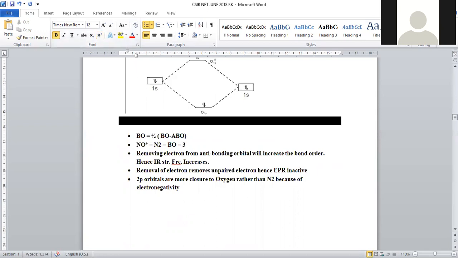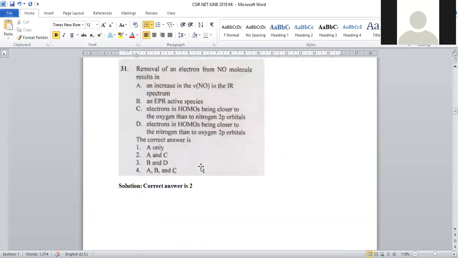When bond order increases, what happens to the stretching frequency? When three bonds are present, in order to stretch the bond we have to give extra energy. When 2 bonds are there, the energy requirement is less. As the bond order increases, the IR stretching frequency value also increases, right? So option number 1 is the correct statement for this one.